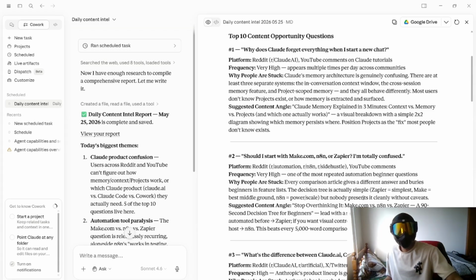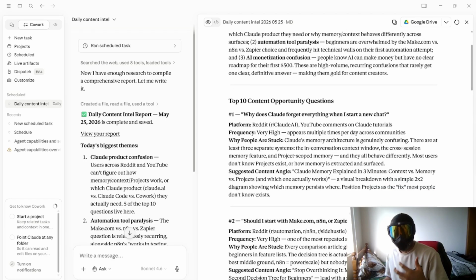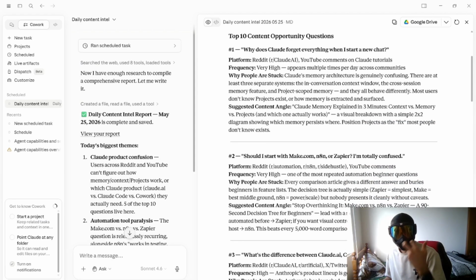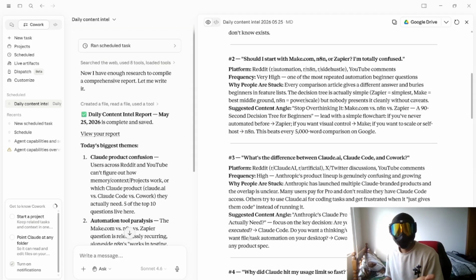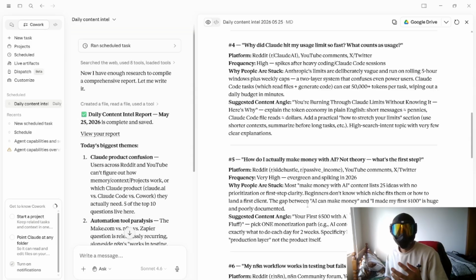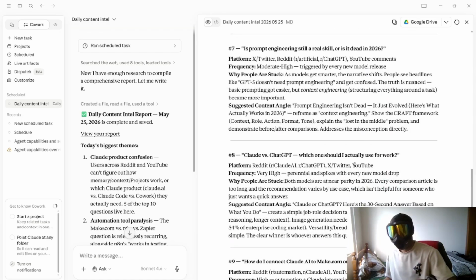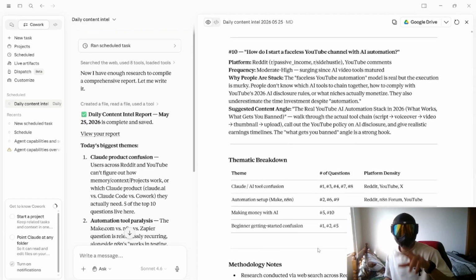So you can use Claude Cowork and give it instructions on how to get out there and look at platforms like Reddit, YouTube comments, Twitter, TikTok, Instagram, and find out complaints that people have or things that people want but can't get because nobody is posting about it. These are exactly the video ideas I can do. Claude Cowork also gives me a suggested content angle for how I can make a video about it and post. All these are video ideas that I'm going to post as soon as possible. That's how important this intelligence system is.